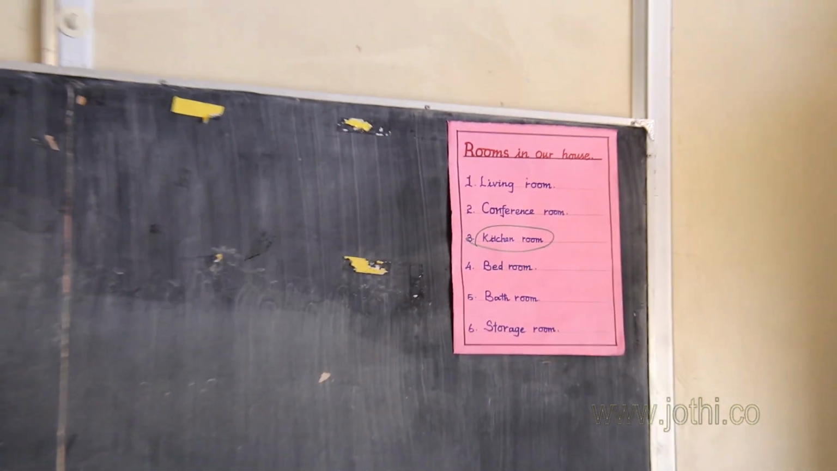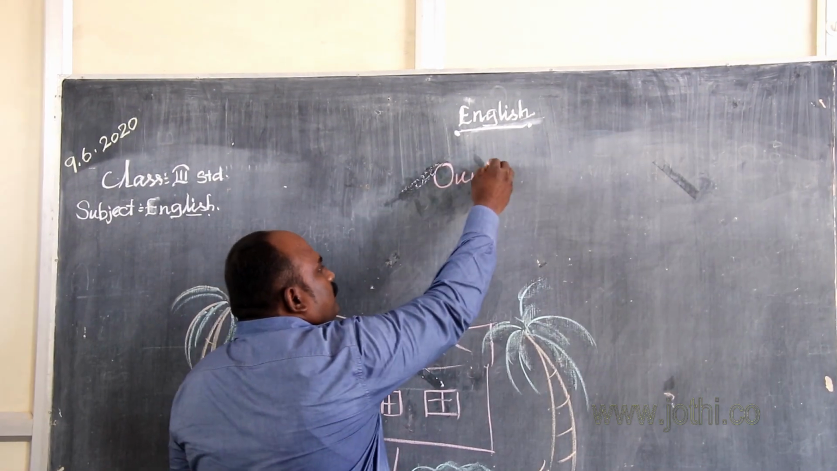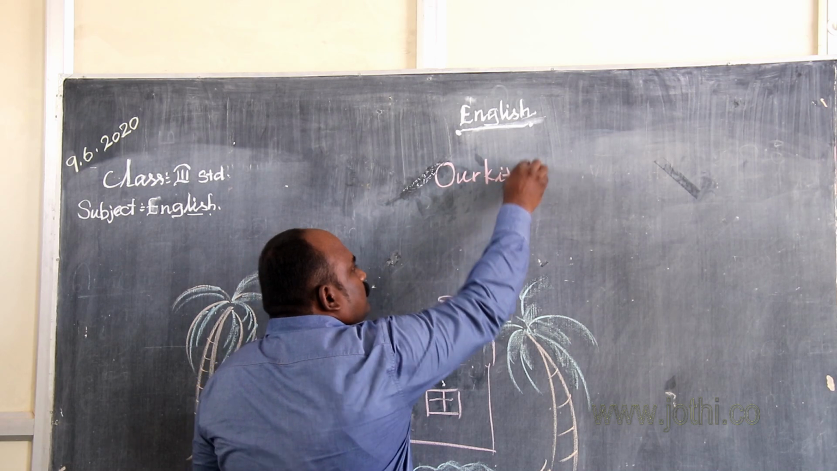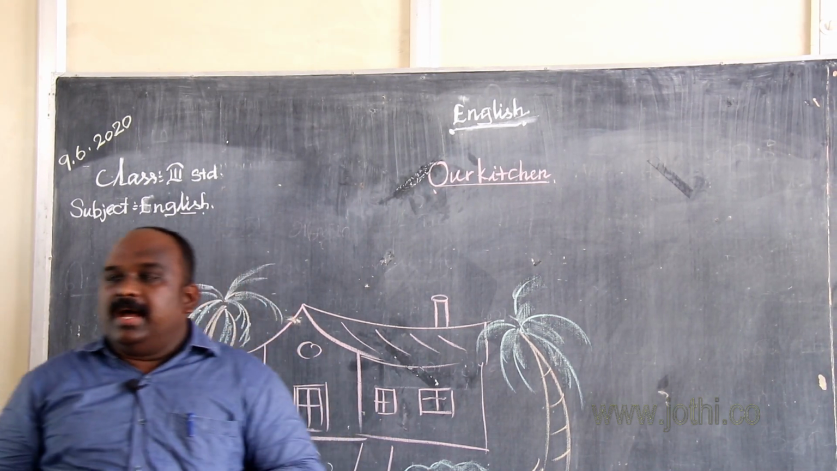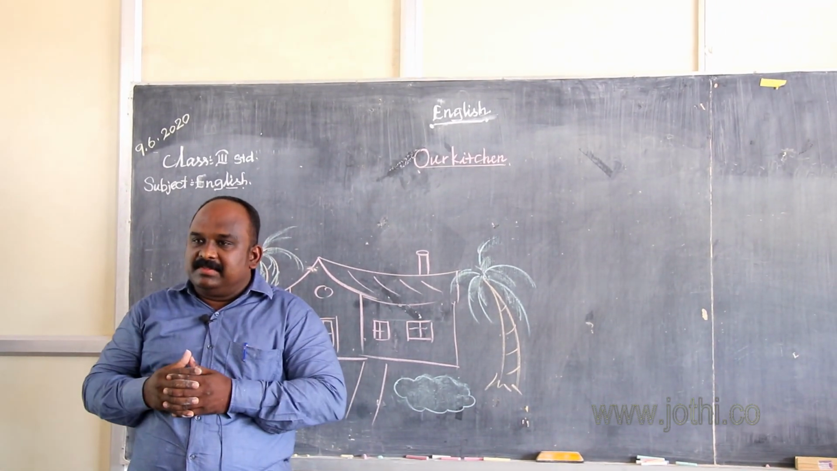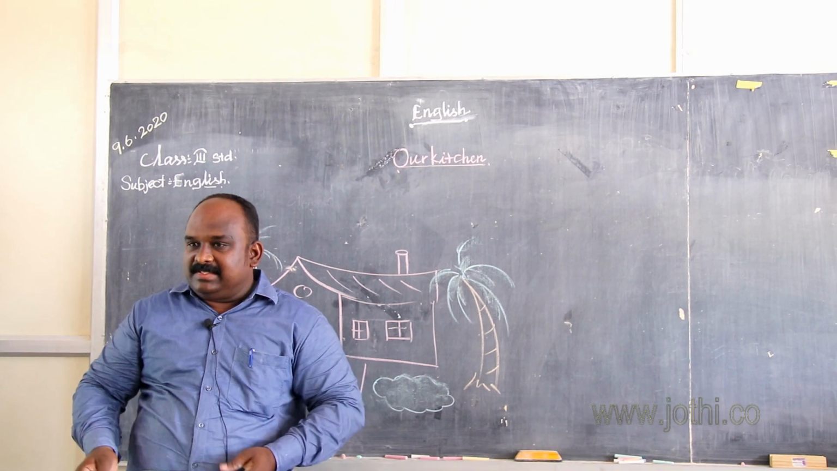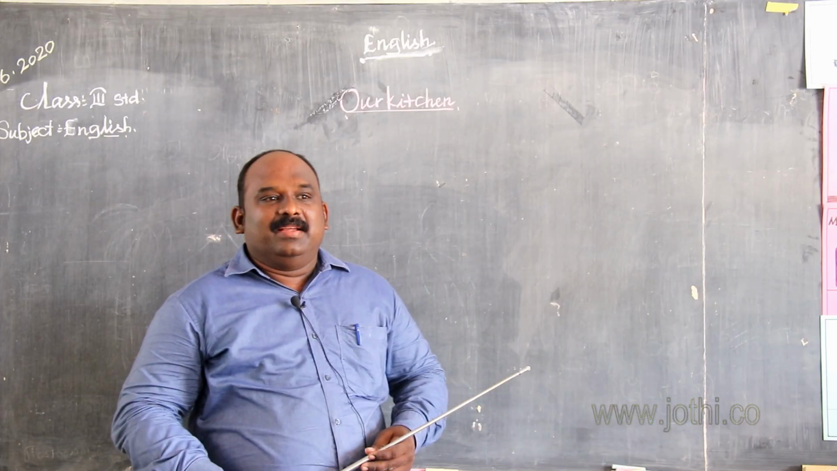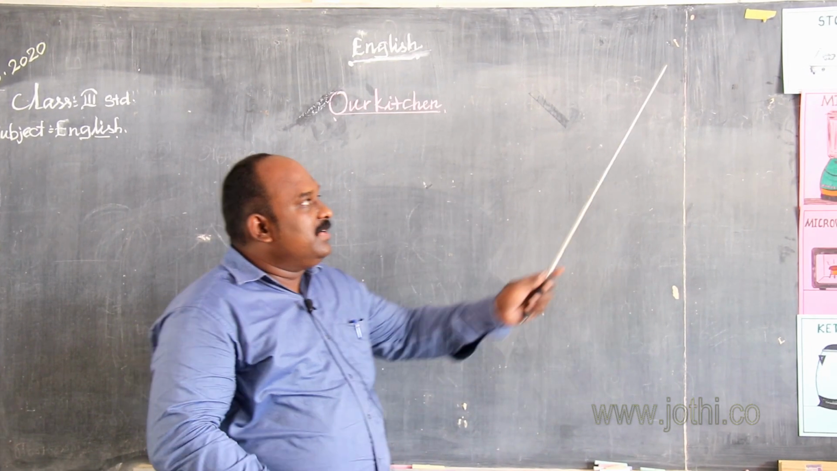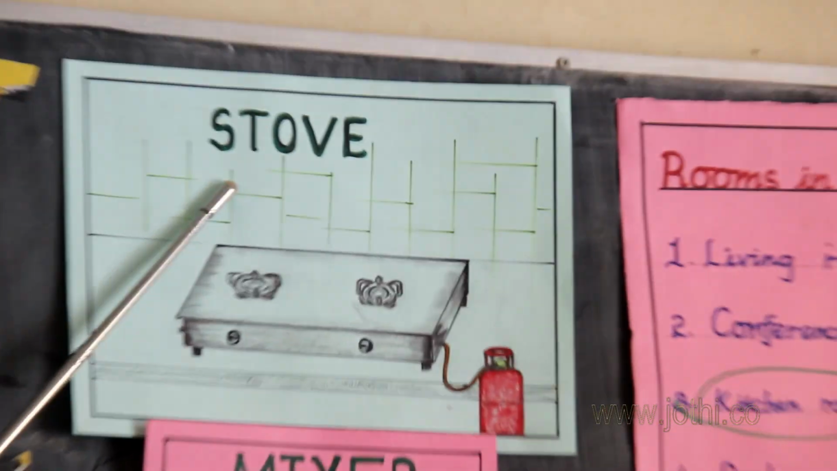Our topic is our kitchen. I have to teach the kitchen things with the help of the pictures and with the help of the real things. First, we see the picture of the kitchen things. Now, students, here are some kitchen things. Now, you first see this. What is this? You have also in your house, in your kitchen.